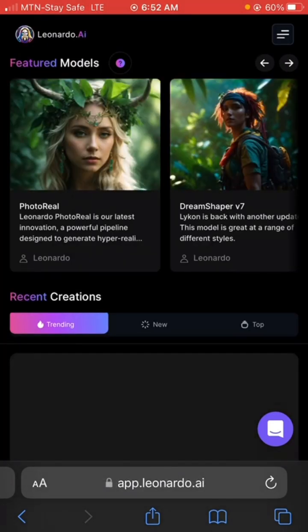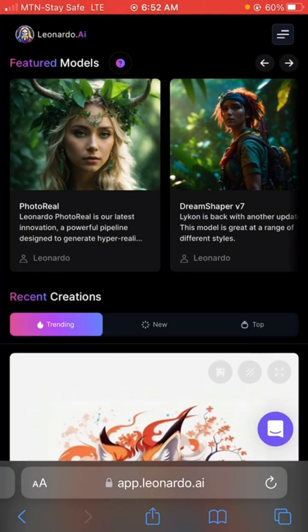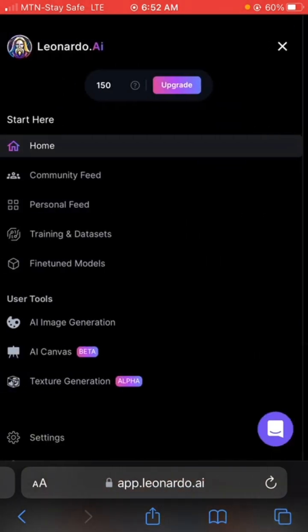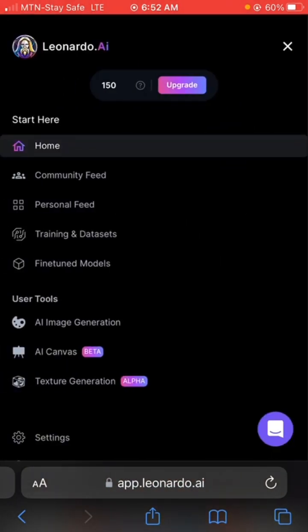So I'll click on AI image generation, and then we're going to enter the prompt. So I'm going to clean out this existing prompt here. Okay, so I'll clean it out and then I'll paste it, right? And then I'm going to click generate, and it's going to load for a couple of minutes.